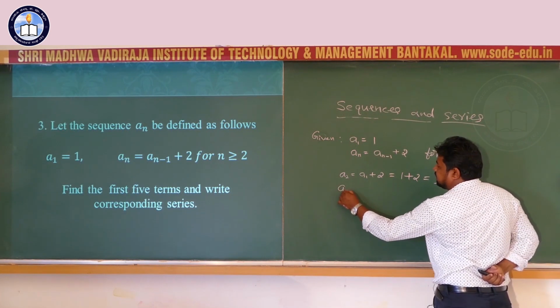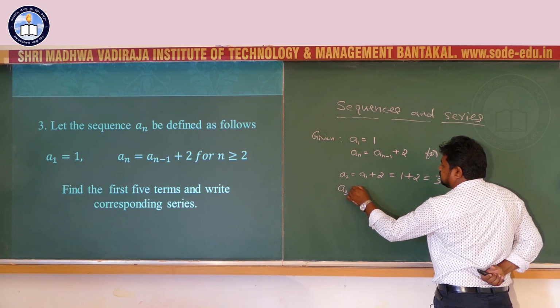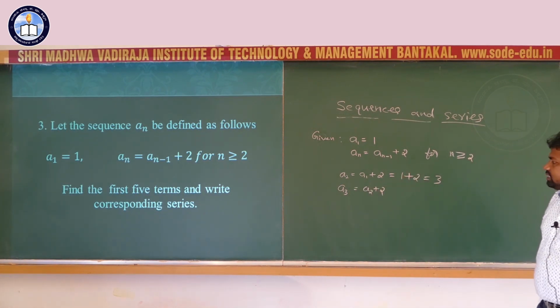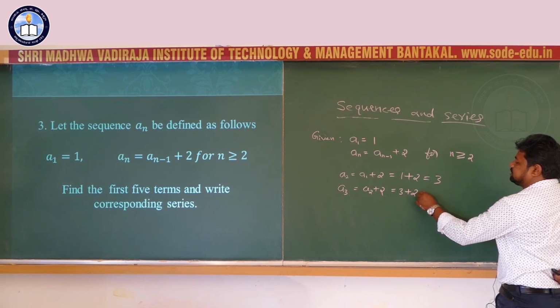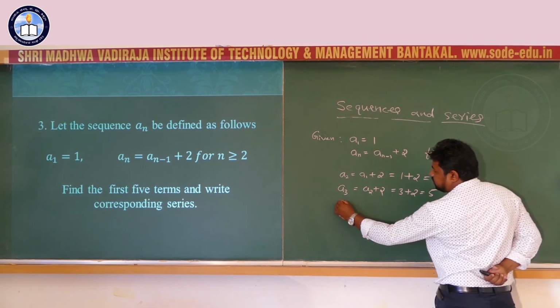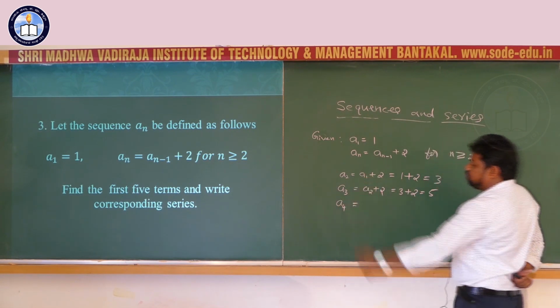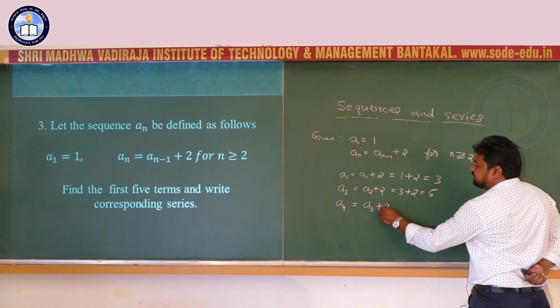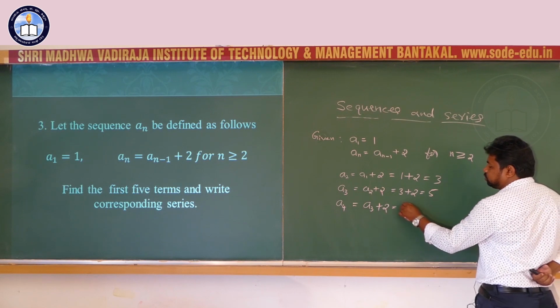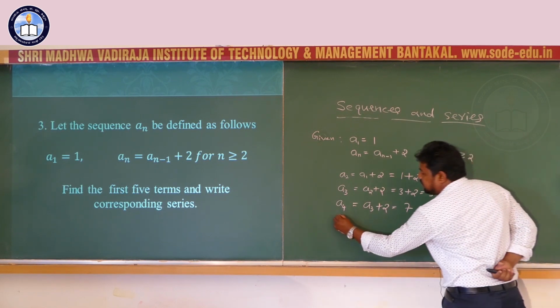Third term A3 equals A2 plus 2, the previous term plus 2. A2 here is 3, so 3 plus 2, that is equal to 5. A4 is equal to its previous term A3 plus 2, that is 5 plus 2, that is 7.